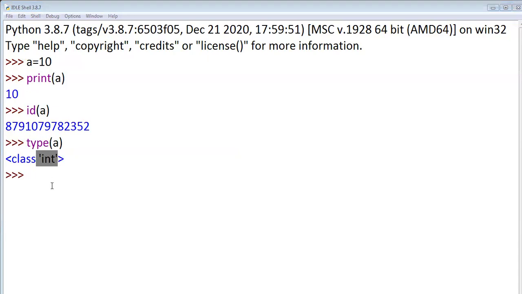Okay. Then one more important thing. Whenever you are discussing variables, there are 2 types: mutable and immutable. Mutable means we can make changes. Immutable means we can't change the value. All the 5 fundamental data types are immutable. Remember, very, very important point. All the 5 data types, that is int, float, string, complex, bool, are immutable.